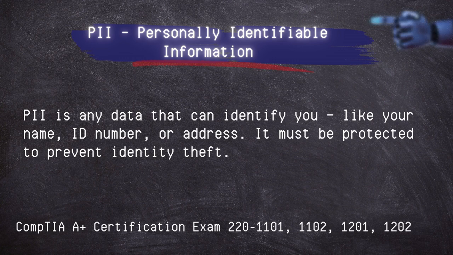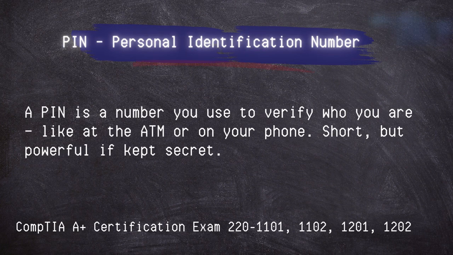PII, or Personal Identifiable Information, like your name, ID number and address, must be protected to prevent identity theft. PIN, Personal Identification Number. It is a number you use to verify who you are, like at the ATM or on your phone. Short but powerful if kept secret.